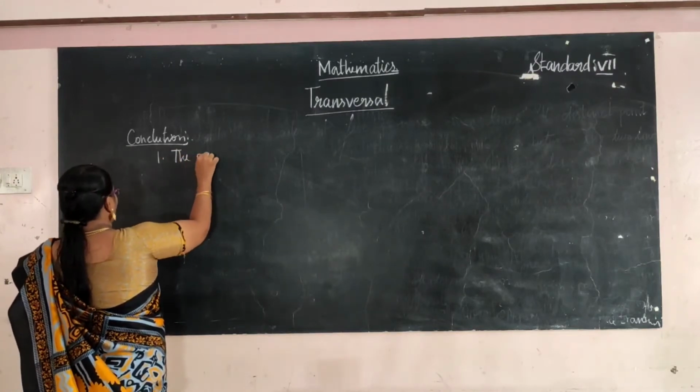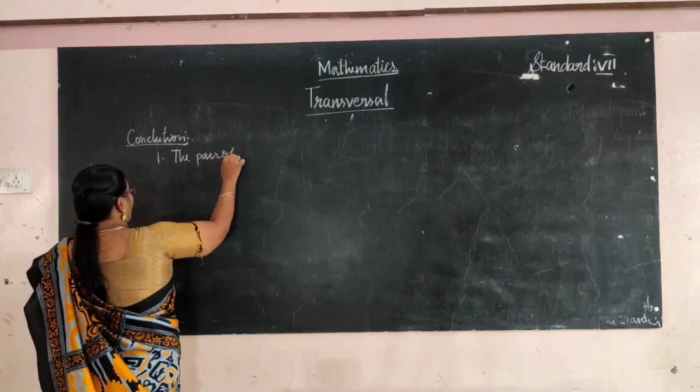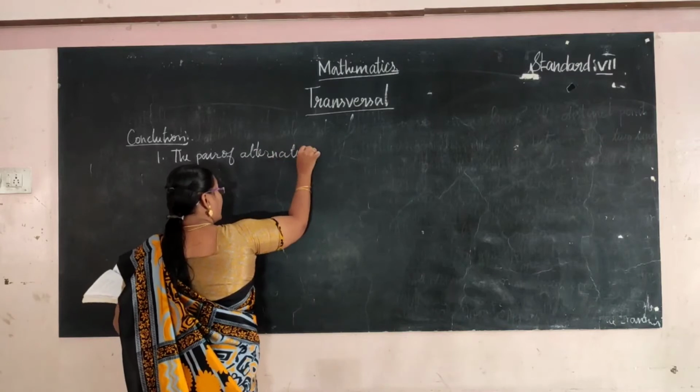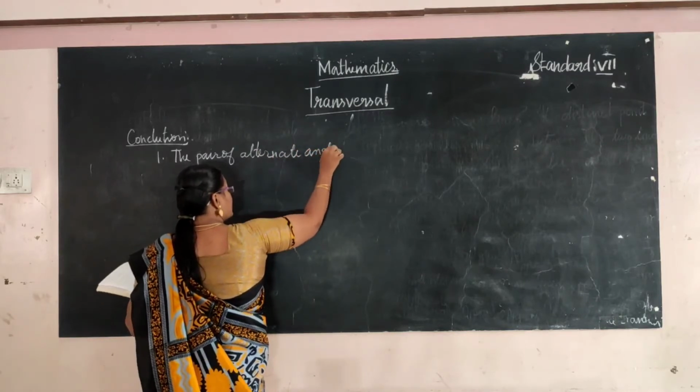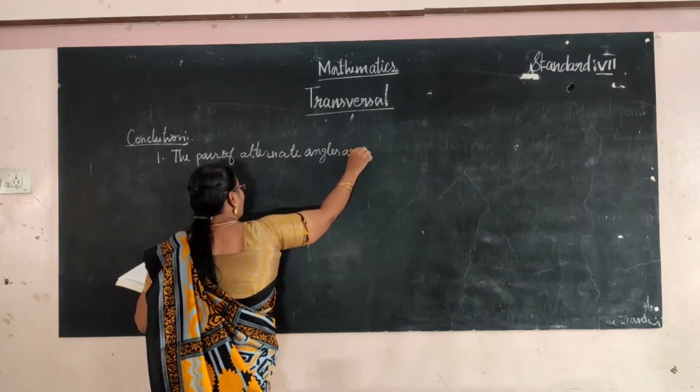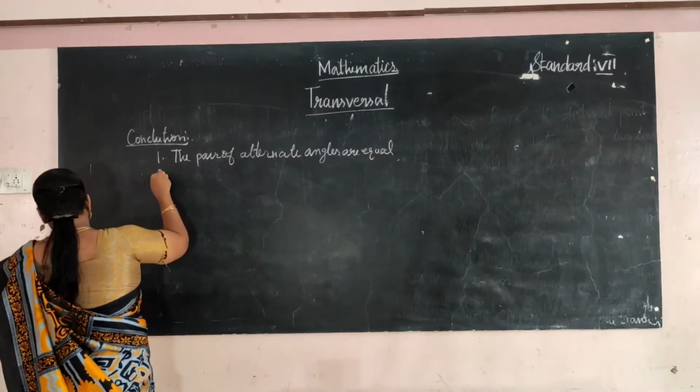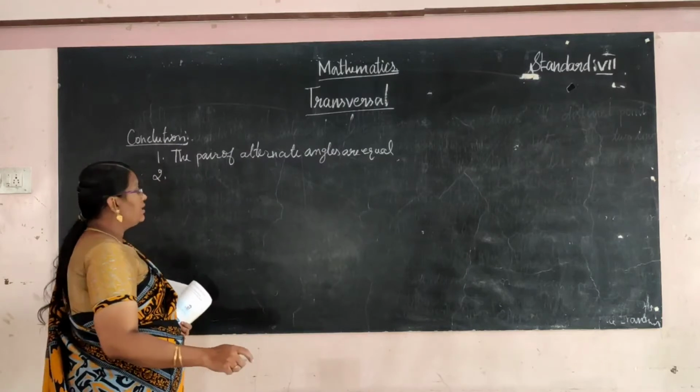The pair of alternate angles are equal. Okay, the first one. And then corresponding angles are equal.